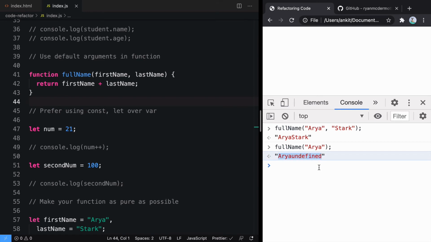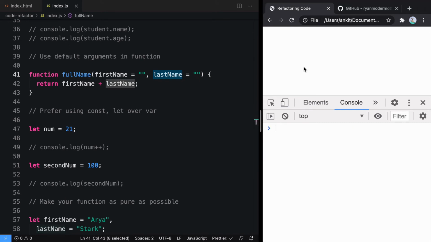But was it something that you expected? Not at all, because we don't want something like that. And if there is a chance of it becoming empty, rather use a default parameter. So I'll default the value of first name and last name to an empty string. Whenever you don't pass the value of first or last name, it will fall back to an empty string. Now if we do not pass the second name, even in that case we'll get Aria. So this is better than having "Aria undefined". Whenever you can, try using default arguments.